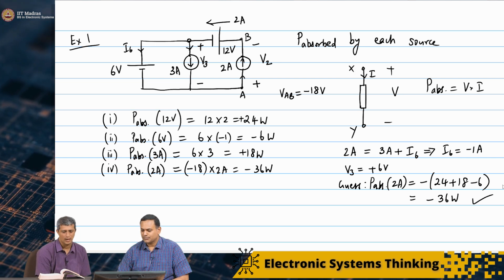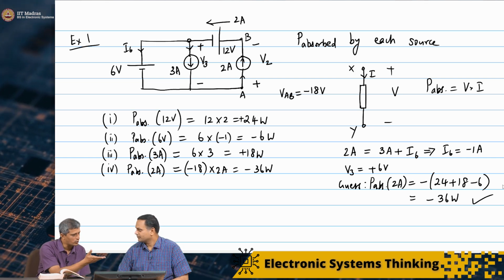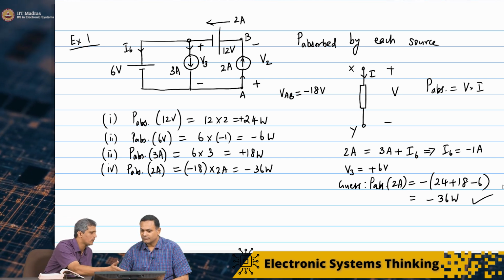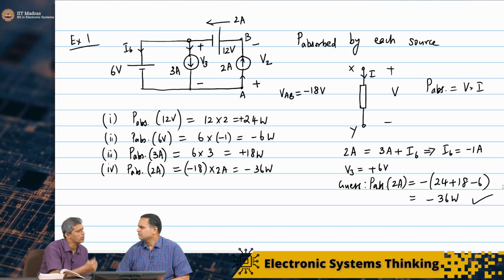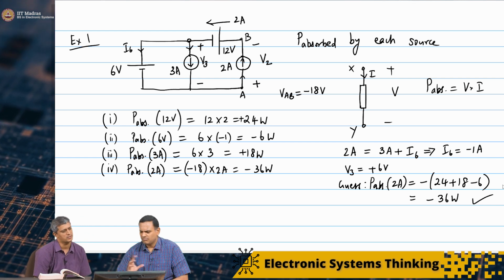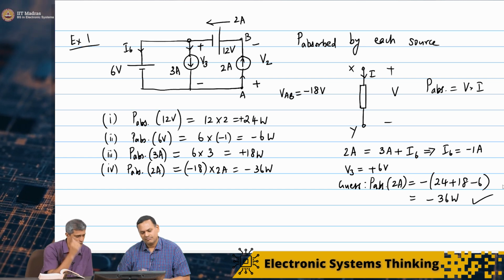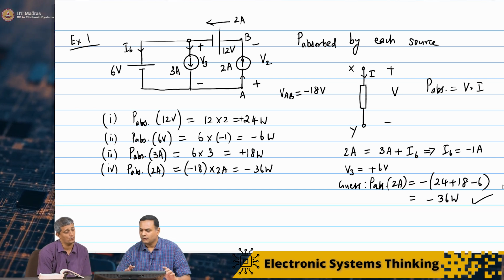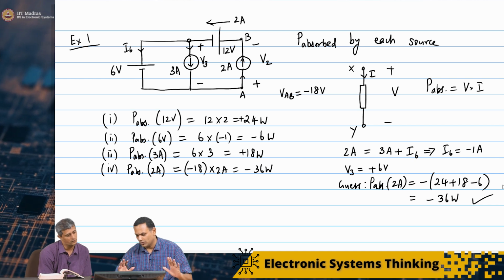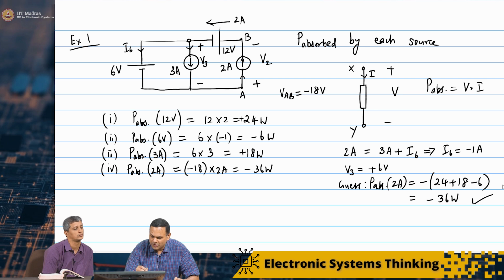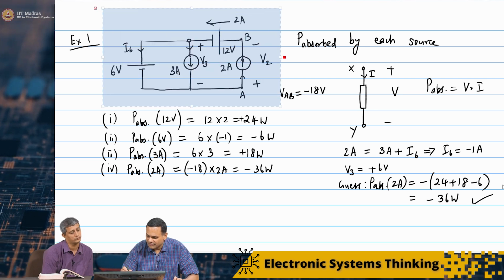And like you mentioned, we could also use superposition. Let's just look at one source and see how we can use superposition to get the same answer. Maybe we'll try the 6 volt source. We want to find the power absorbed by the 6 volt source, so we'll use superposition to find that out. I'll make a copy of this.